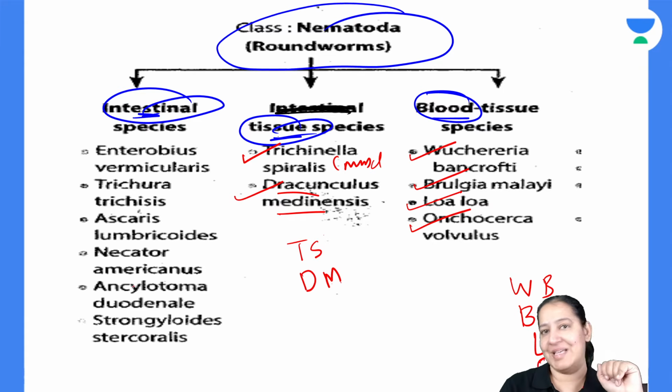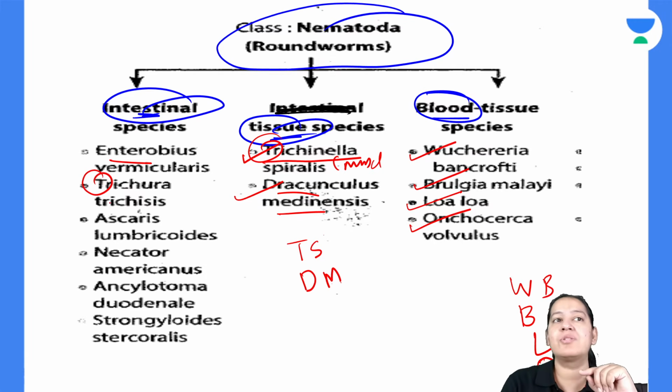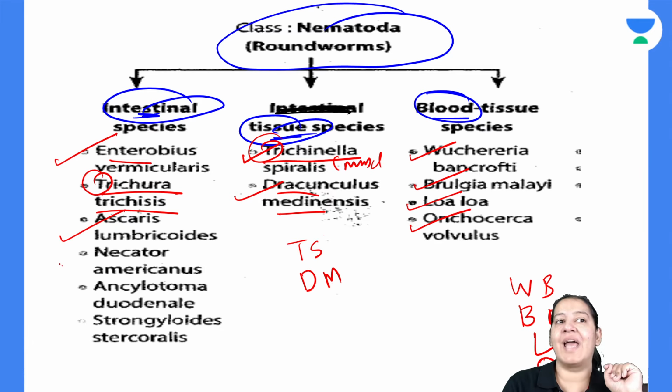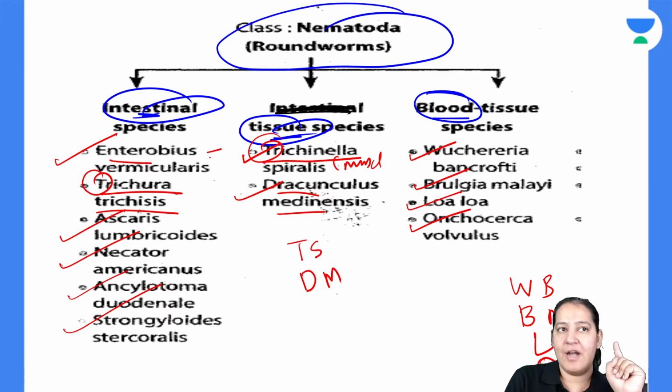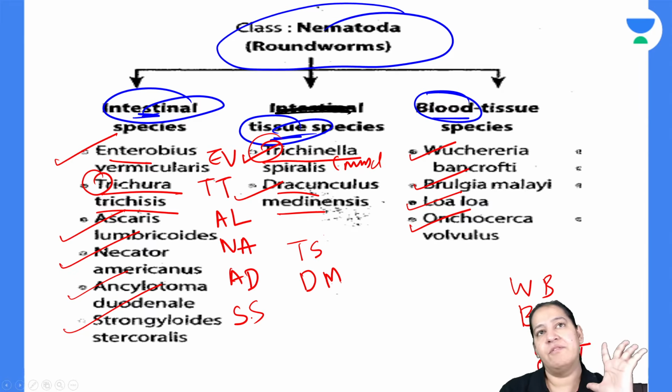And in intestine, there are 6 names. It is difficult. Enterobius vermicularis. Now see, it is also T, it is also Trich. That one was Trichinella. This one is Trichuris trichiura. So please don't get confused. Enterobius vermicularis, Trichuris trichiura, Ascaris lumbricoides, Necator americanus, Ancylostoma duodenale, and Strongyloides stercoralis. So these are the 6 names of intestinal nematodes. Please learn the names.